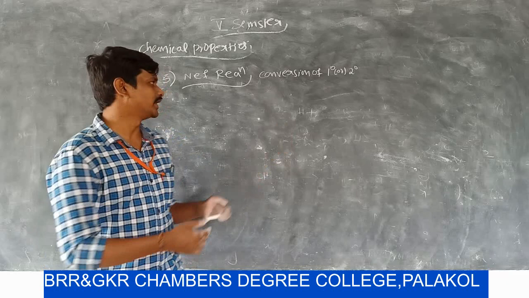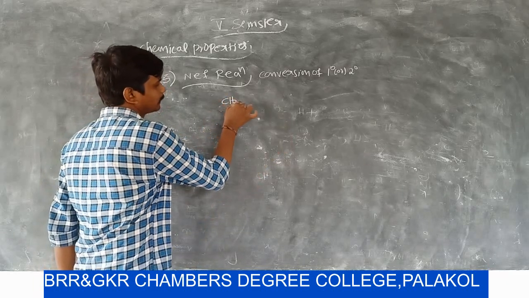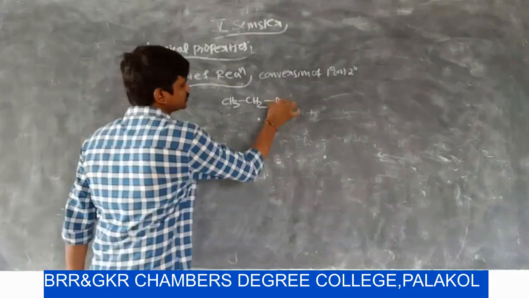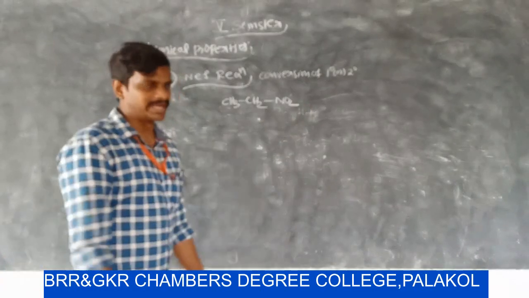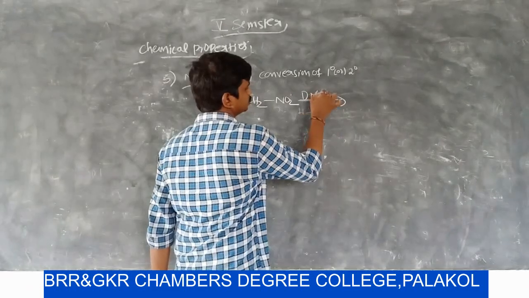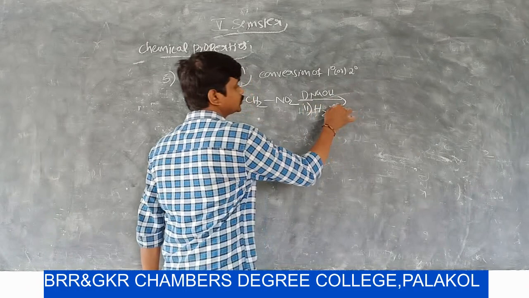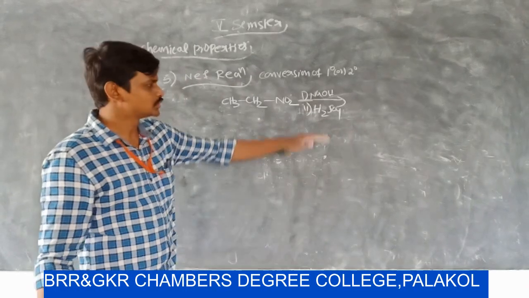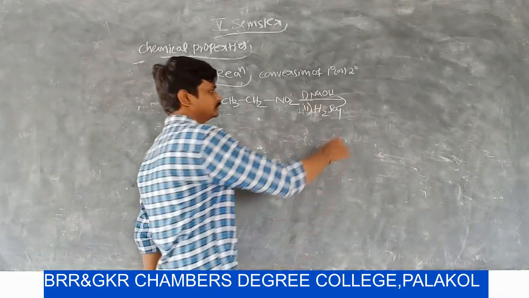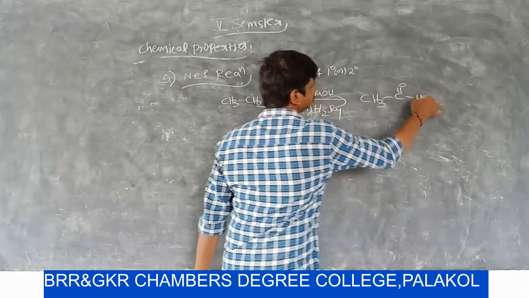Then let us write the reaction. For example, consider CH3CH2NO2, nitroethane. On treatment with base, followed by treatment with strong acidic conditions, we can get an aldehyde. Why?